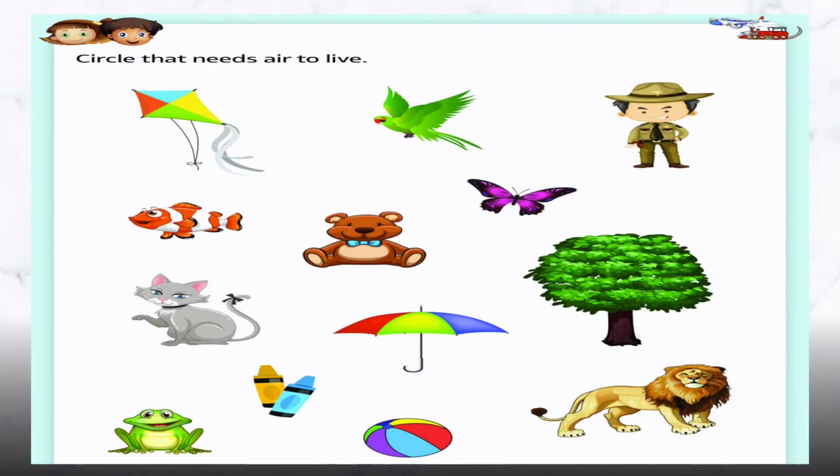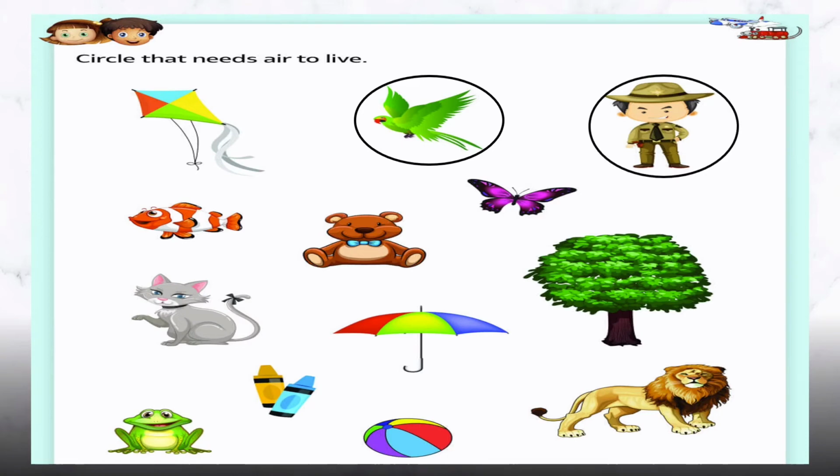Our next worksheet says circle that needs air to live. So parrot is a bird which needs air to live. Human being needs air to live. Fish and butterfly needs air to live.